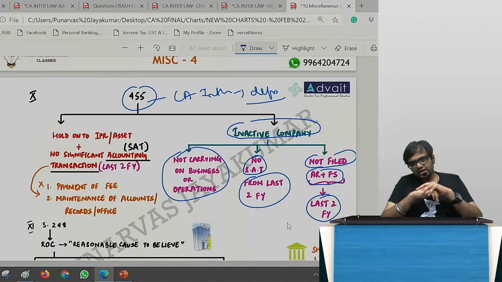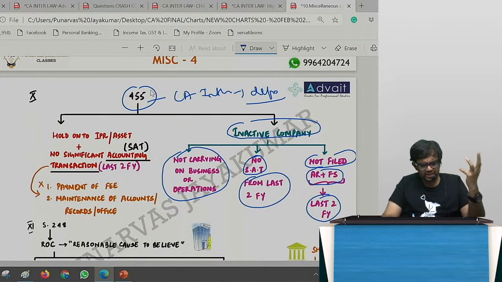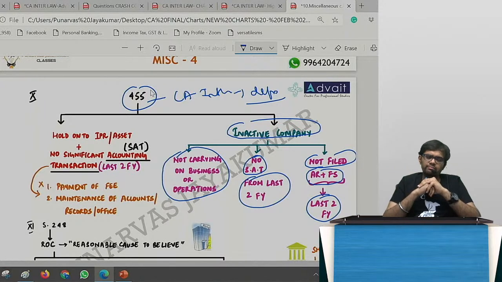So if you haven't filed for the last 2 financial years, then it will be called a dormant company. It will not automatically be converted to a dormant company, but you need to go there and apply. None of the companies applied. These 1,30,000 companies had not applied for dormant status, but when they checked the transactions, they should have applied.